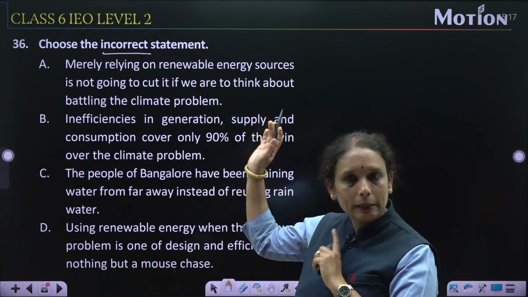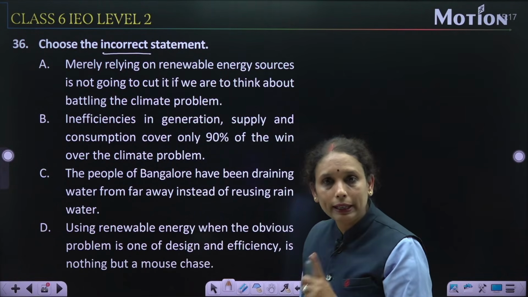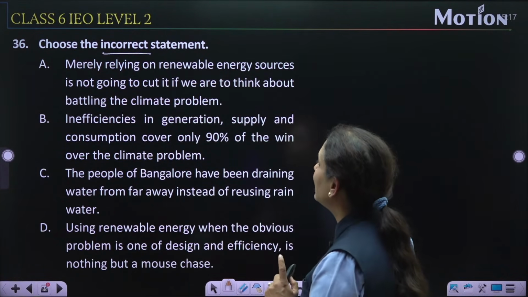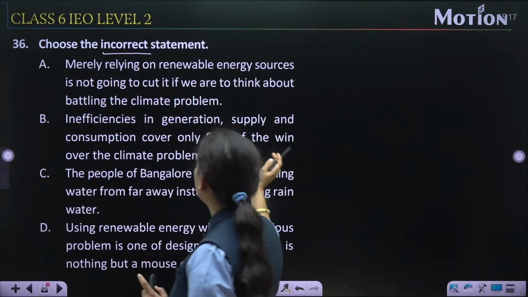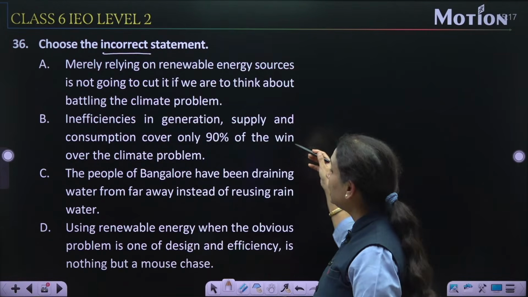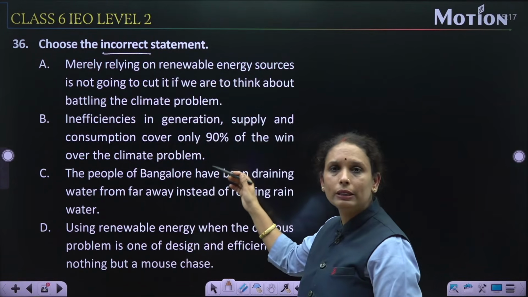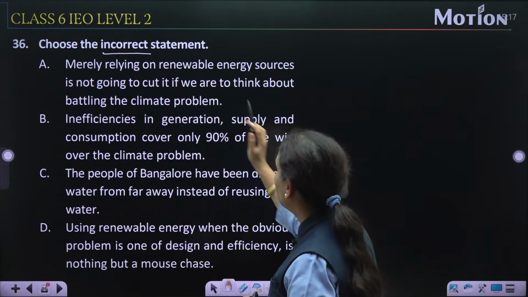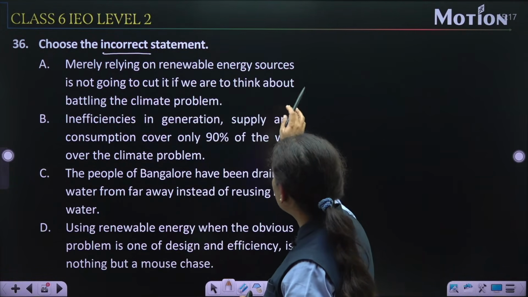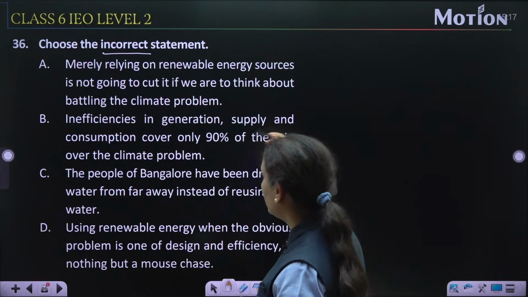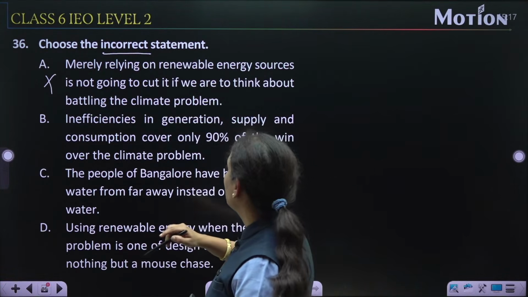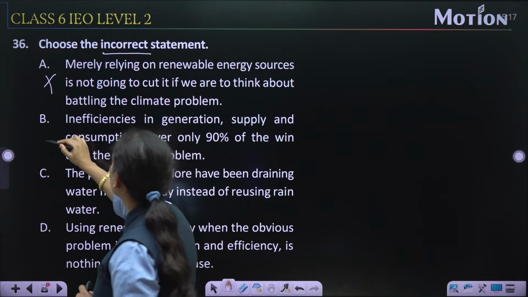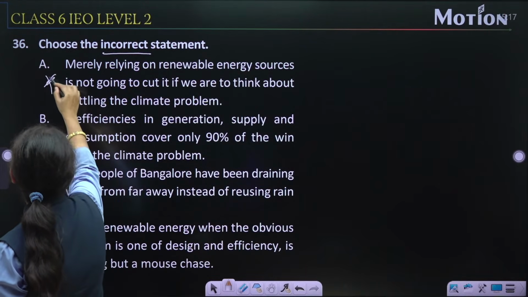So when we read the passage, जब हम passage को carefully read करेंगे, we come to know that all the three inefficiencies in generation, supply and consumption cover only 90% of the win over the climate problem. Merely relying on renewable energy sources is not going to cut it off. This one is the wrong. Read the passage. Passage को आप लोग ध्यान से पढ़ना. This one is the correct one. Sorry, this one is the correct one.